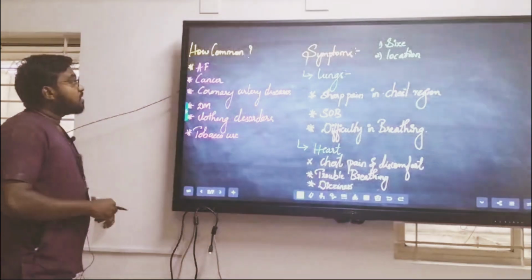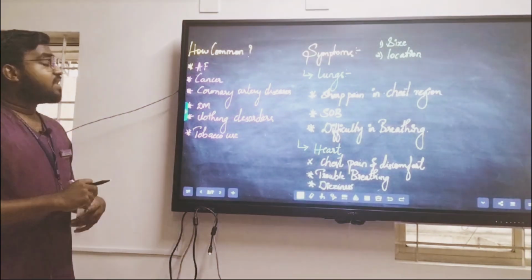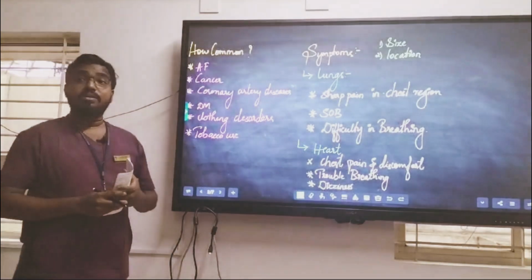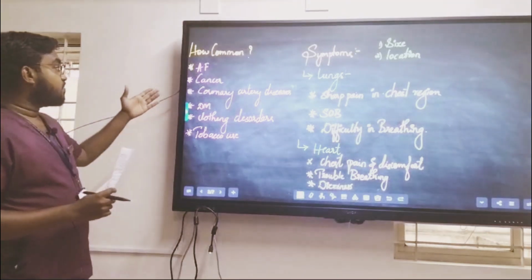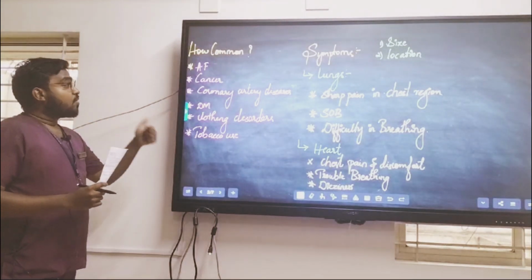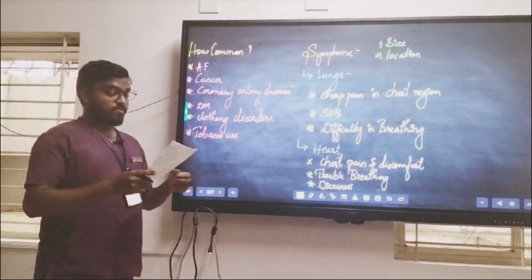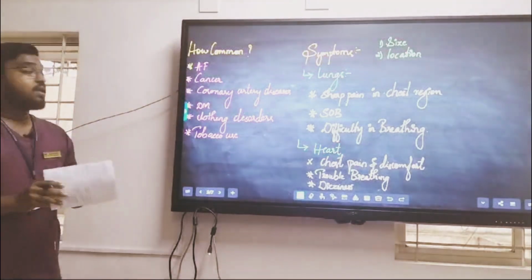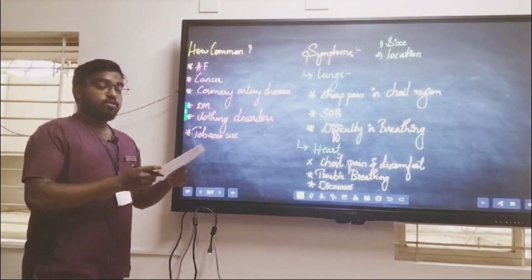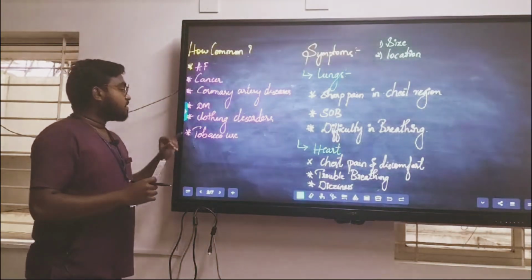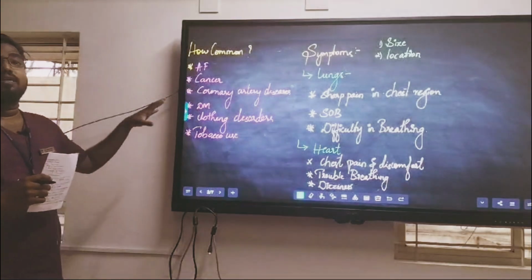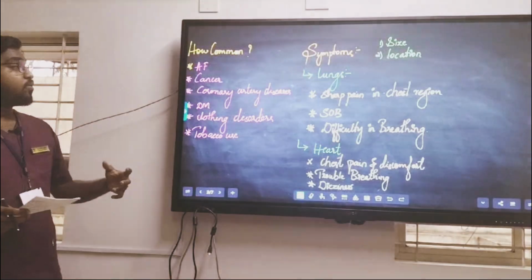Next, coming to how commonly it is seen, in which patients we commonly observe it: patients with atrial fibrillation, cancer patients, coronary artery disease patients, diabetes patients, those who have clotting disorders like antiphospholipid syndrome, and patients who use tobacco. So these are the people who are more prone to it.